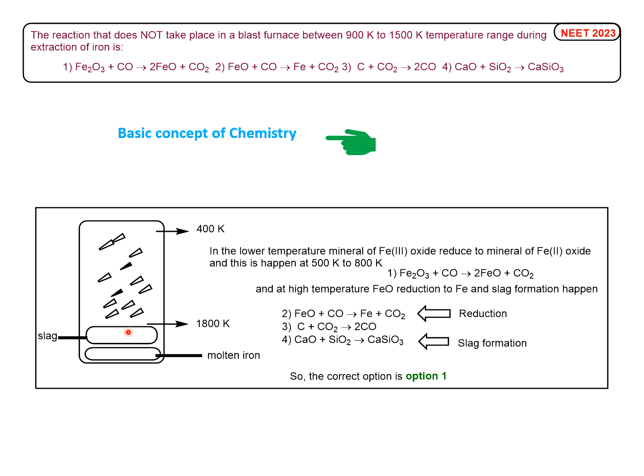So reduction and slag formation happen here. This slag forms here and can be eliminated from here, and the iron, which is reduced from iron 2 oxide to iron, that is the molten iron, is collected here. So all this happens in the higher temperature. So that means only this iron 3 to iron 2 does not happen in the higher temperature.